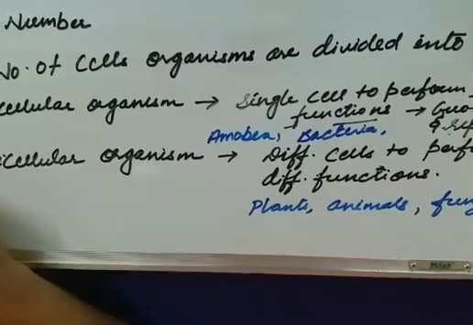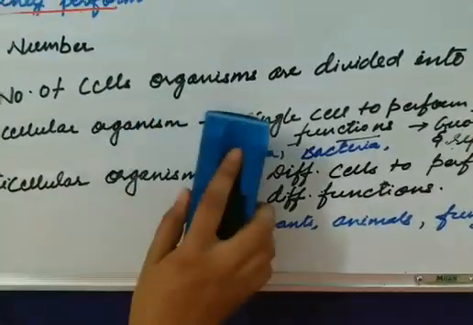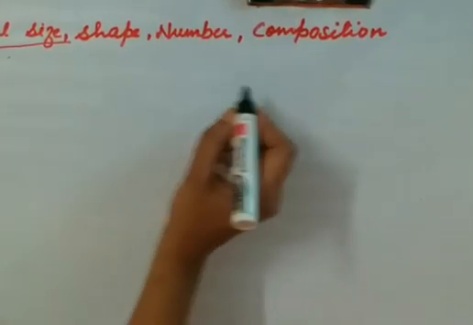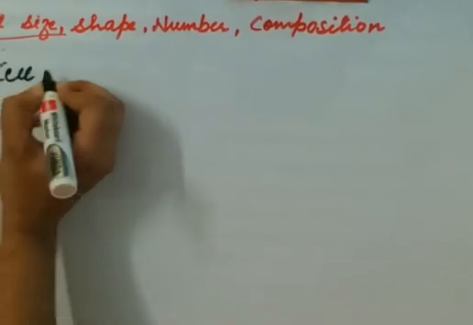So here we have completed the cell number also. Now we will move to the last one, cell composition.